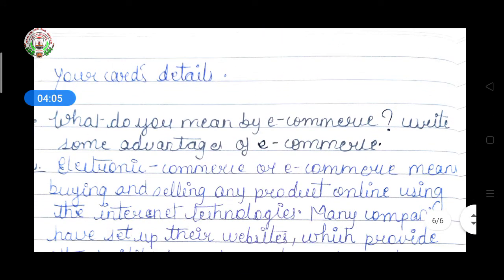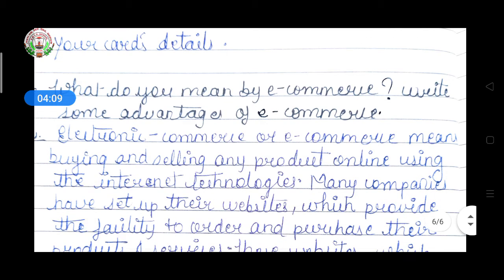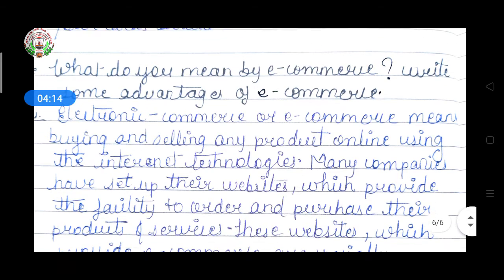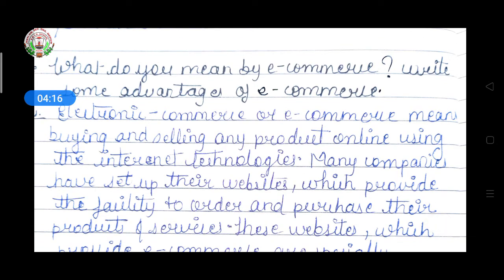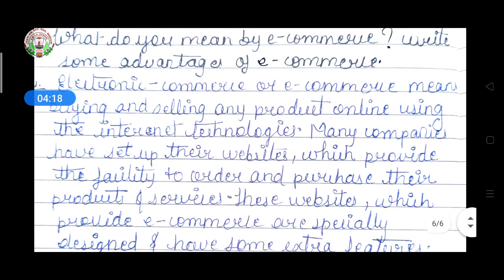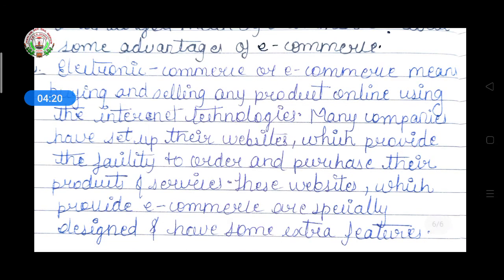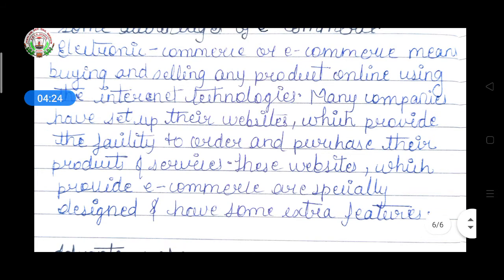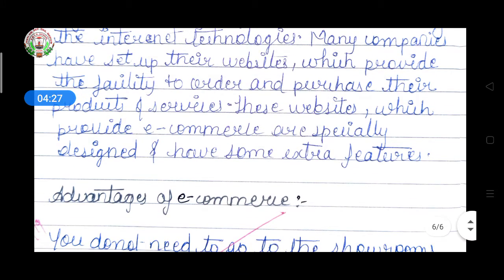Then long answer question number 2, what do you mean by e-commerce? Write some advantages of e-commerce. Electronic commerce or e-commerce means buying and selling any product online using internet technologies. Many companies have set up their websites which provide the facility to order and purchase their products and services. These websites, which provide e-commerce, are especially designed and have some extra features.